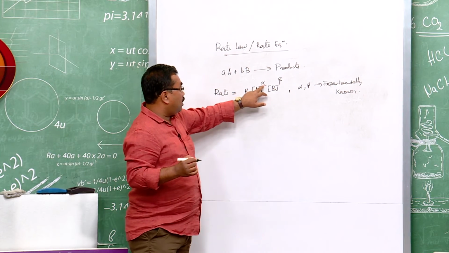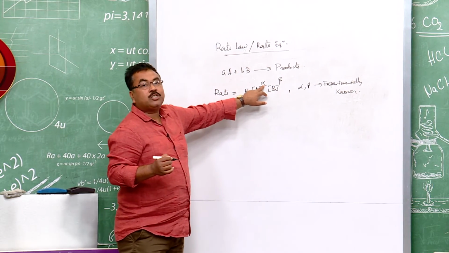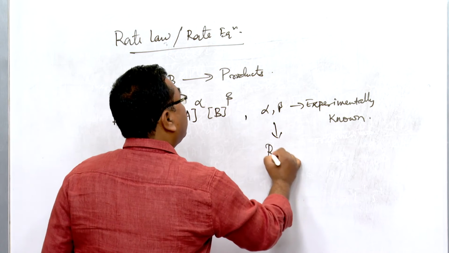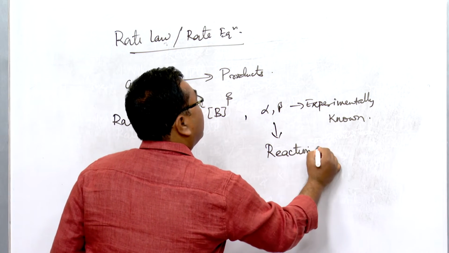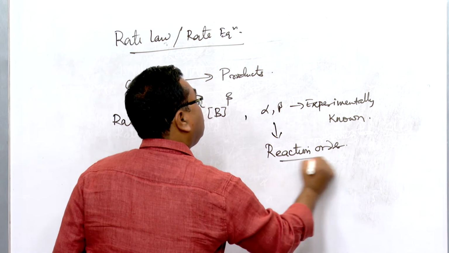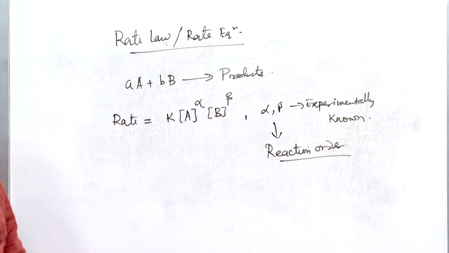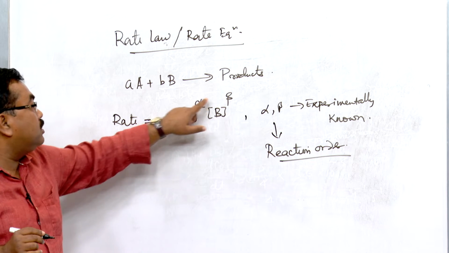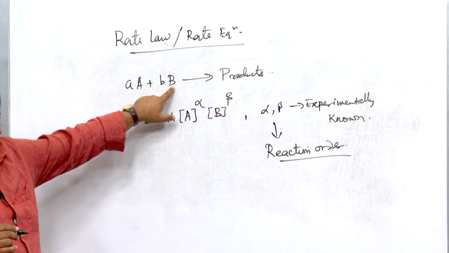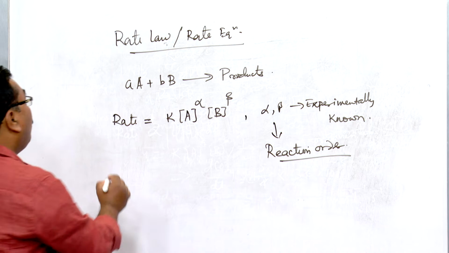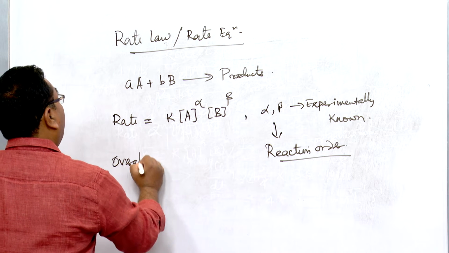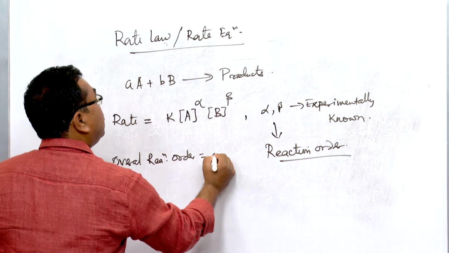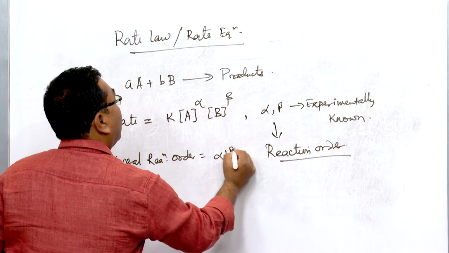So, these are called the reaction order. These terms alpha and beta are called the reaction order, and alpha is the reaction order with respect to A, and beta is the reaction order with respect to the reactant B, and the overall reaction order is the sum of these two, alpha plus beta.